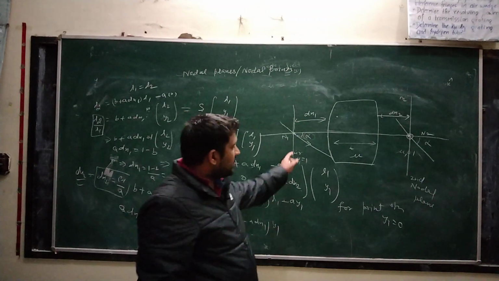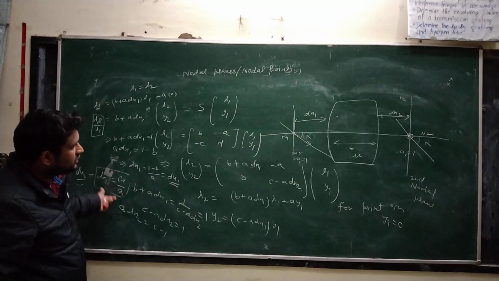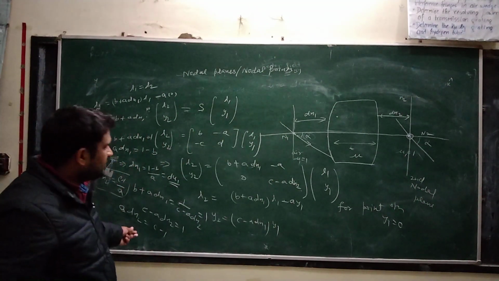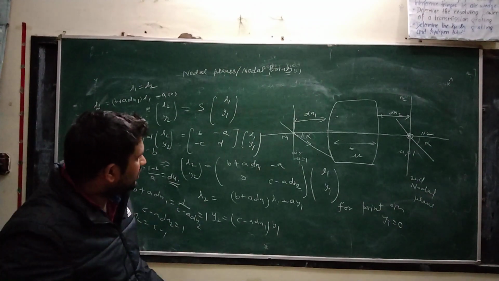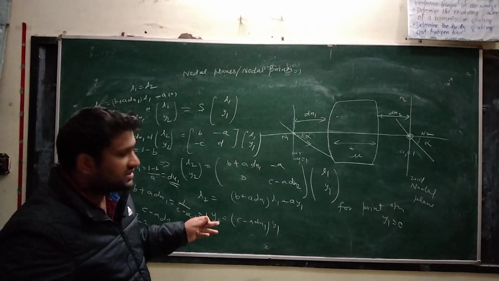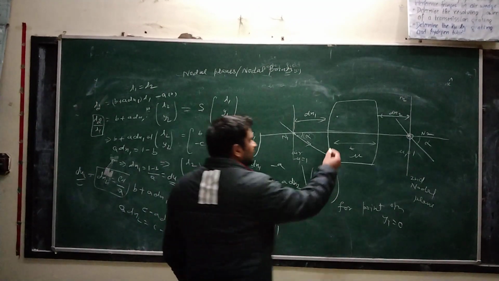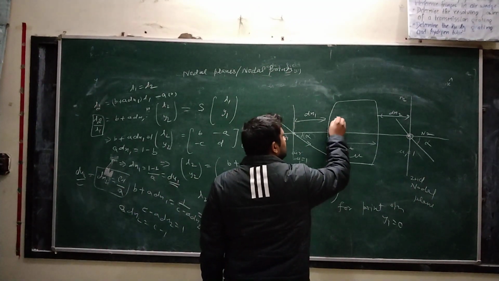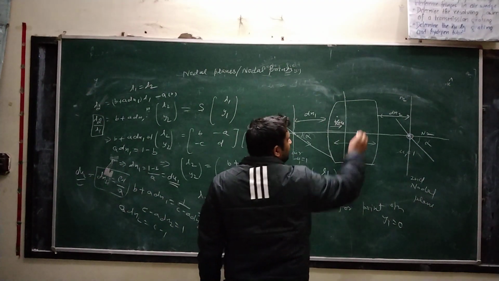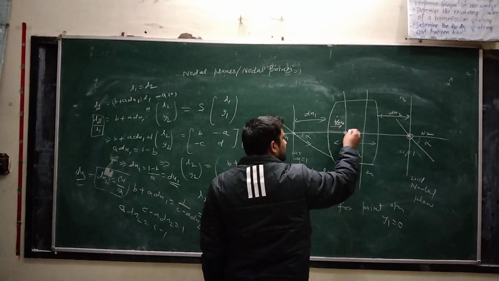So the nodal points are at the same distance as the unit planes. Similarly we can apply matrix methods further and solve. n1 and n2 are at the same positions as the unit planes, and the position of the unit planes we saw was to the right of this at a distance t by 2 mu. This was the first unit plane and this is the second unit plane. So the distance of nodal points is also the same.